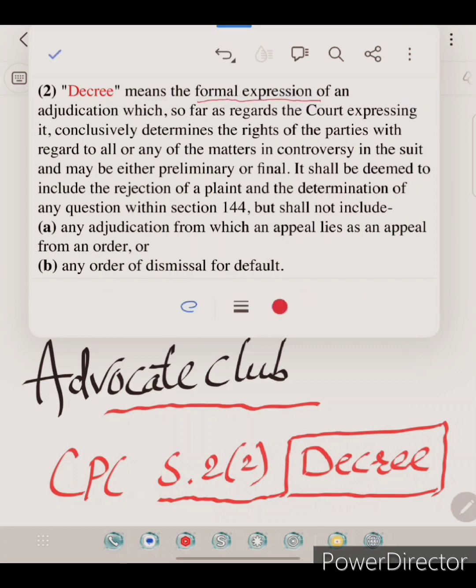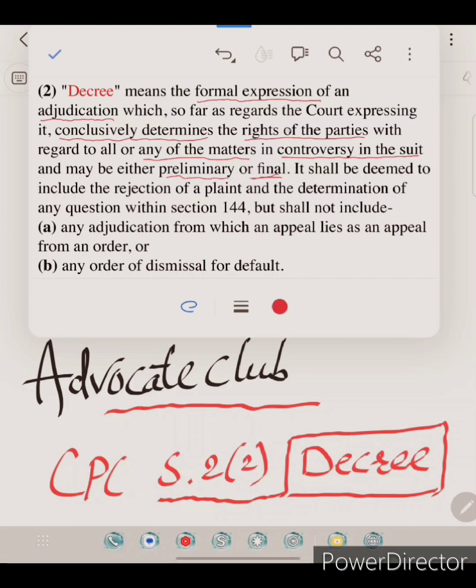Decree means a formal expression of an adjudication which, so far as regards the court expressing it, conclusively determines the rights of the parties with regard to all or any of the matters in controversy in the suit, and may be either preliminary or final.